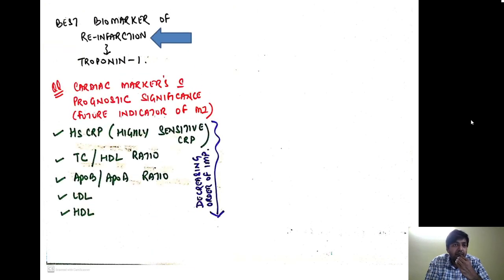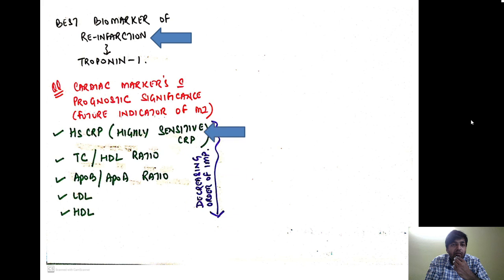The best biomarker of reinfarction. So for example, a patient has undergone infarction and the patient is admitted to a hospital. After 3-4 days, again the patient is complaining of chest pain. So there is a reinfarction. The best biomarker of reinfarction in today's world is troponin I.